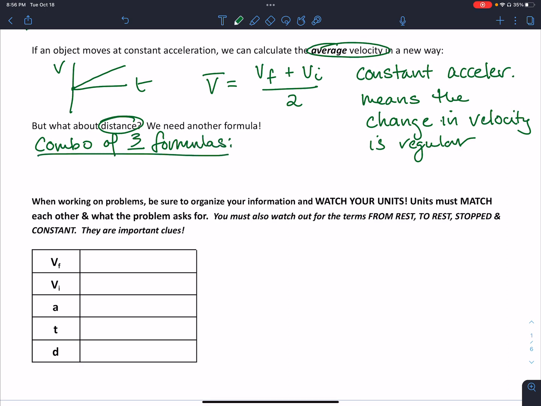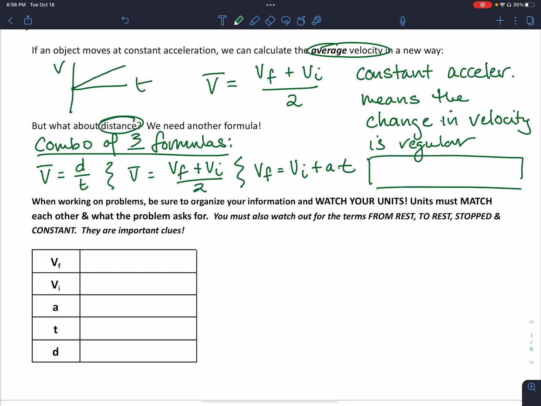We know that the average velocity is the total distance divided by time. We also know that it's equal to the final velocity plus the initial velocity divided by 2. And then finally, we learned in the last unit that the final velocity is equal to the initial velocity plus acceleration times time. If we combine these, rearrange and solve for distance, we get a new formula: distance equals v initial times time plus 1/2 a t squared.